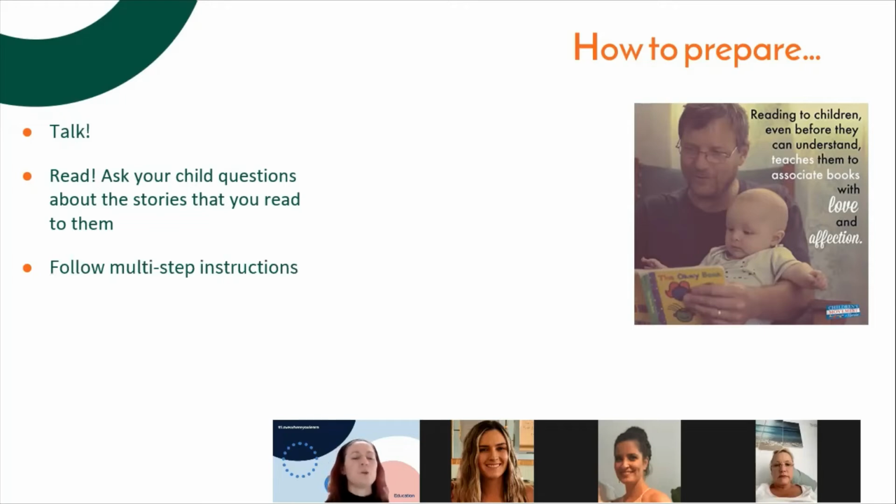Another thing that you could do is work on having your child follow multi-step instructions. So start off, you might need to work on doing simple one-step instructions first, and then maybe add an extra instruction for them. Being able to do that and comprehend as well as respond to those instructions is really helpful. So they're all pretty simple things that you can do.